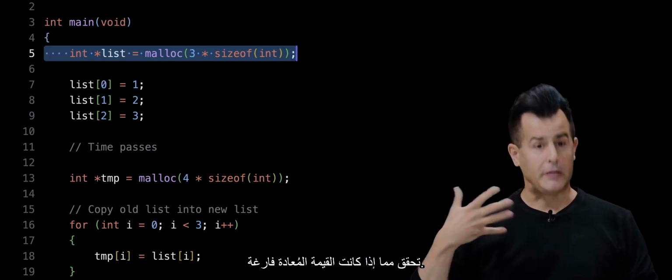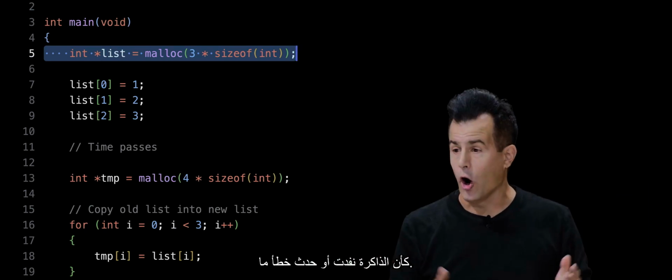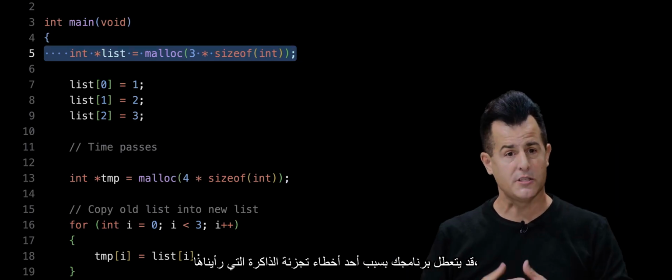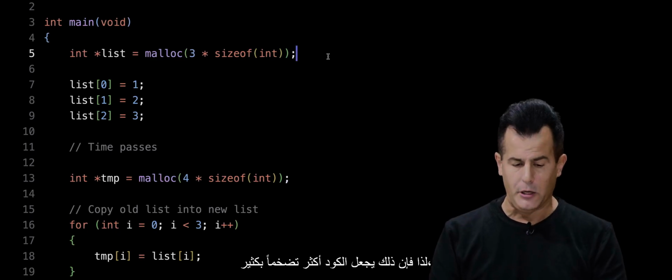Check to see if null came back, which just means something is wrong, like it's out of memory or something else went wrong. And if you don't do that, your program may very well crash with one of those segmentation faults that we saw briefly in the past. So it makes the code a lot more bloated, but it is good practice.